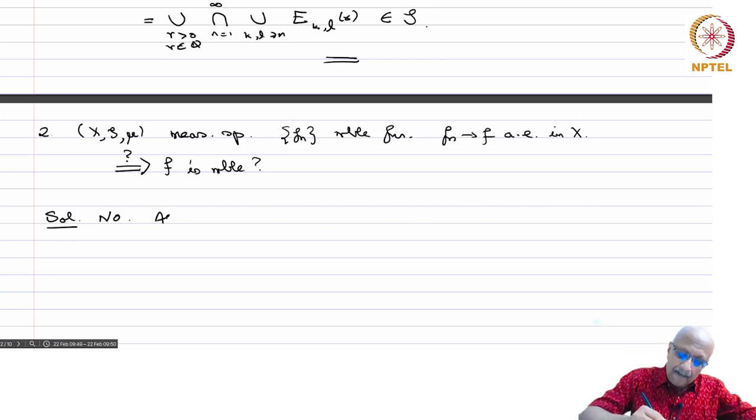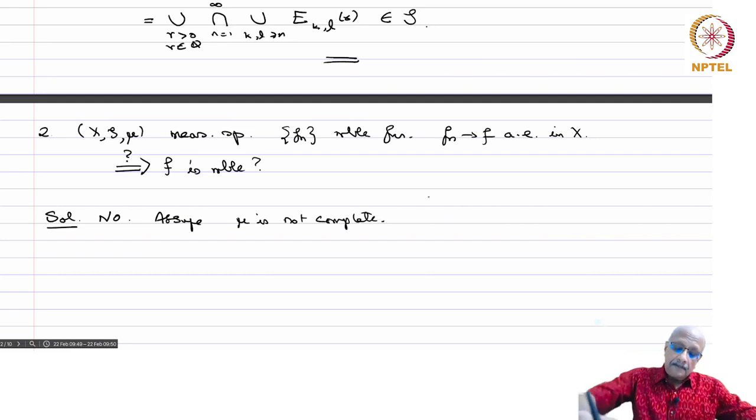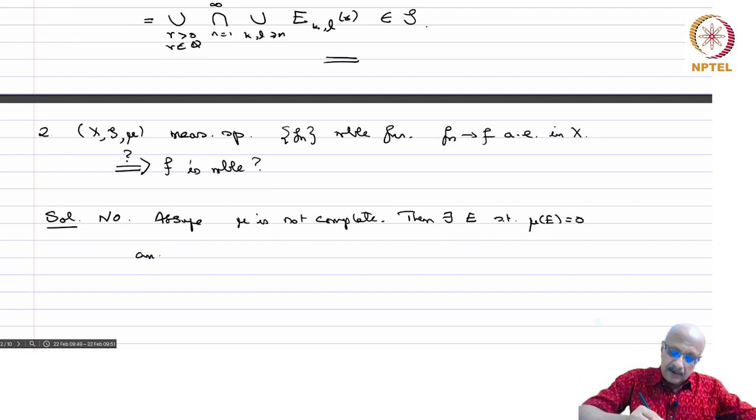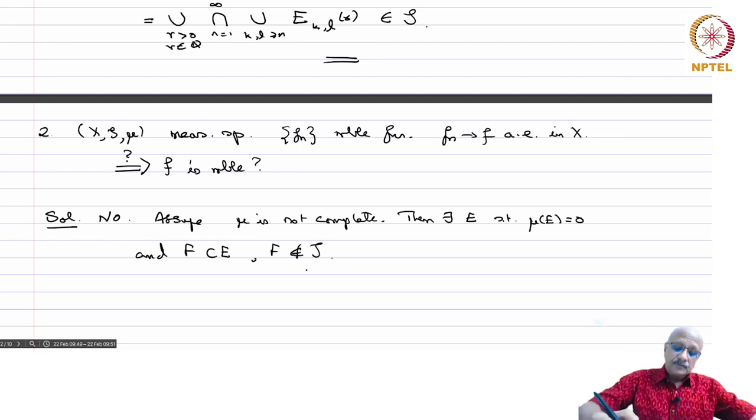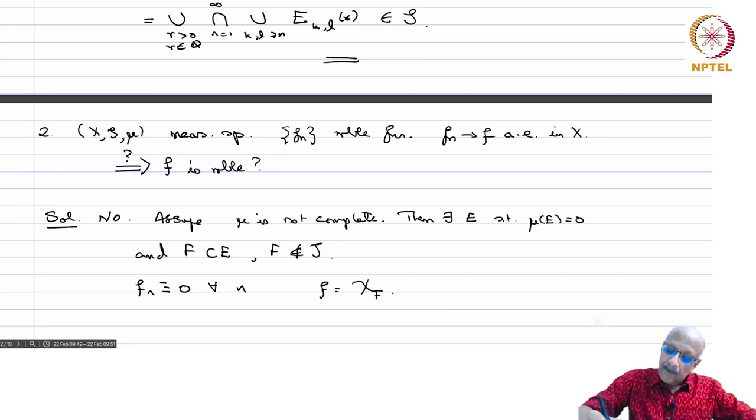So let us assume mu is not complete. Then there exists an E such that mu(E) is 0 and a set F contained in E, with F not in S. Now take f_n equal to 0 for all n, and take f equal to chi of F, which is 1 on F and 0 outside.